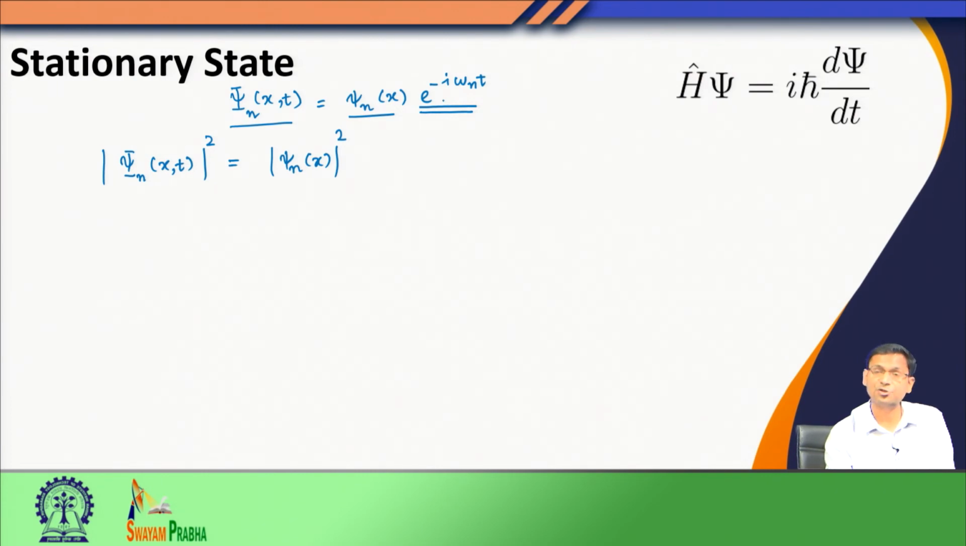So, when I look at this function, this is an exponential function. Its complex conjugate will be simply e to the power plus i omega n t, and when I multiply them, this becomes 1. So, although the total time dependent function has a time factor in it, what I am observing is that the probability density is independent of time. The probability density remains the same no matter how the time changes. When such a situation arises, we call this function a stationary state.